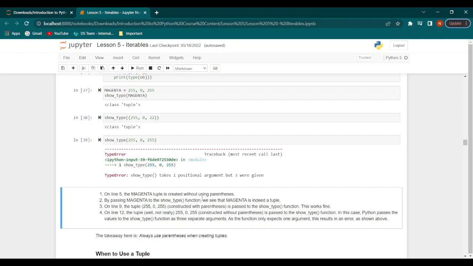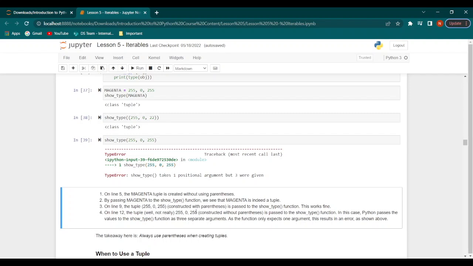So just a few things to note here. We created the magenta tuple without using parentheses, but when we passed this tuple to the function, we see that magenta is a tuple. Now when we passed just the tuple without it in the variable, and we constructed it with parentheses, it works fine.